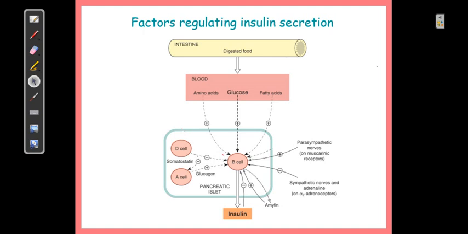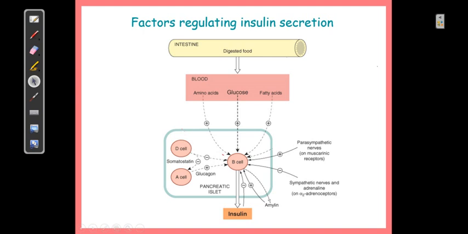There is one more action you can consider, which is action on the beta 2 receptor in the liver, which inhibits the synthesis of glycogen. So overall, the effect of the adrenergic or sympathetic system is hyperglycemia, that is what you can consider.